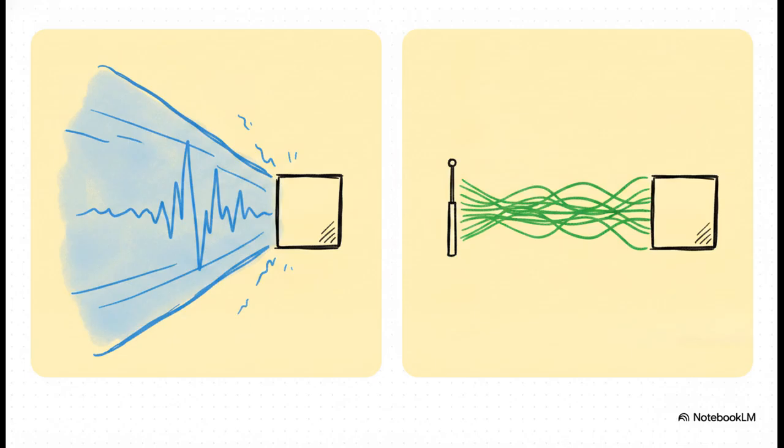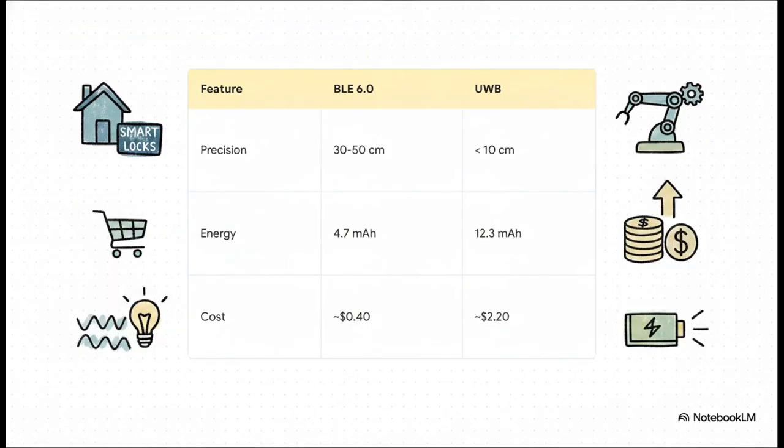But then Bluetooth 6.0 showed up and introduced channel sounding. It uses phase-based ranging across the narrow 2.4 GHz band combined with round-trip time measurements to seriously challenge UWB in the spatial awareness market. And here is exactly why that matters for your wallet. While UWB is totally necessary for extreme sub-10 centimeter precision, think industrial robotics and stuff like that, it requires expensive, dedicated silicon. That adds over $2 to the bill of materials, and it drains batteries super quickly.